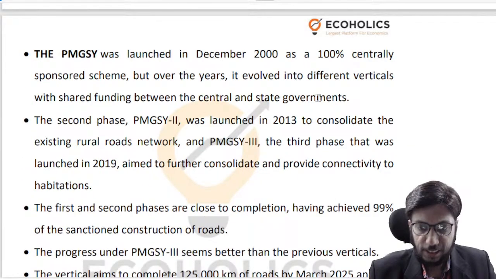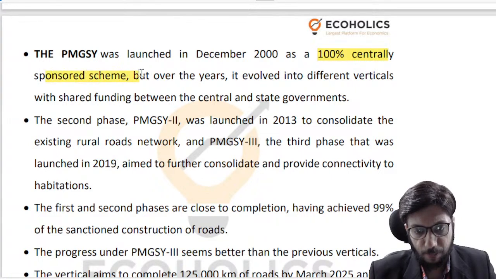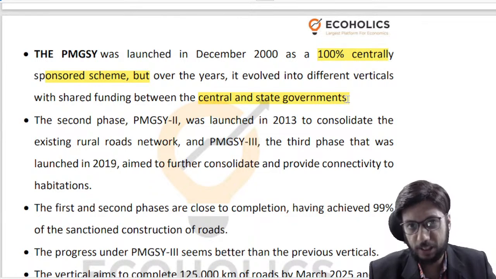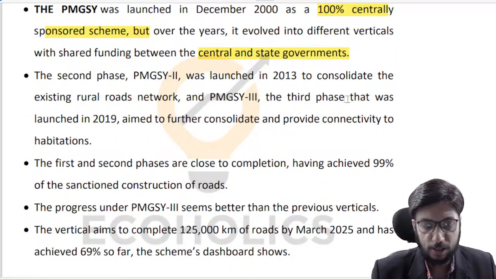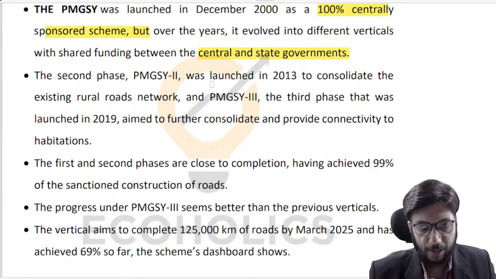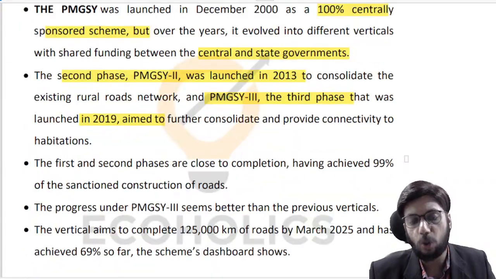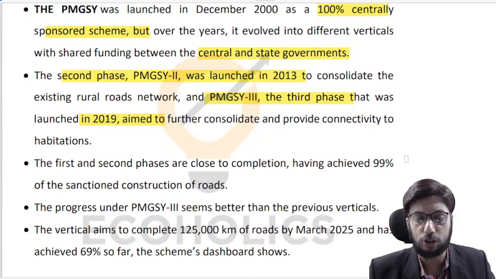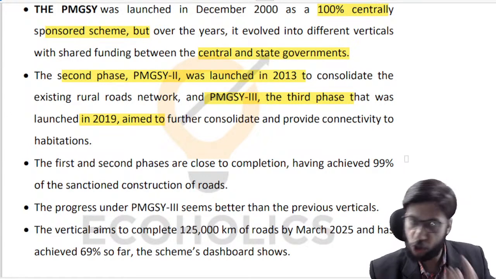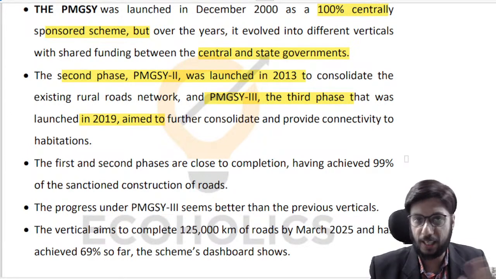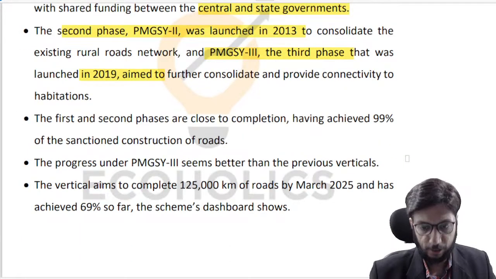So this is a 100% centrally sponsored scheme. We have different verticals. Some amount of money is also put in by the state governments. So it started off as a 100% centrally sponsored scheme. Second phase was launched in 2013. Thereafter third phase was launched in 2019. The idea being that roads once constructed need to be maintained, otherwise all the progress of phase 1 would be lost. So we want to consolidate the gains and build upon them. That is why you are launching multiple variants of this particular scheme, right?